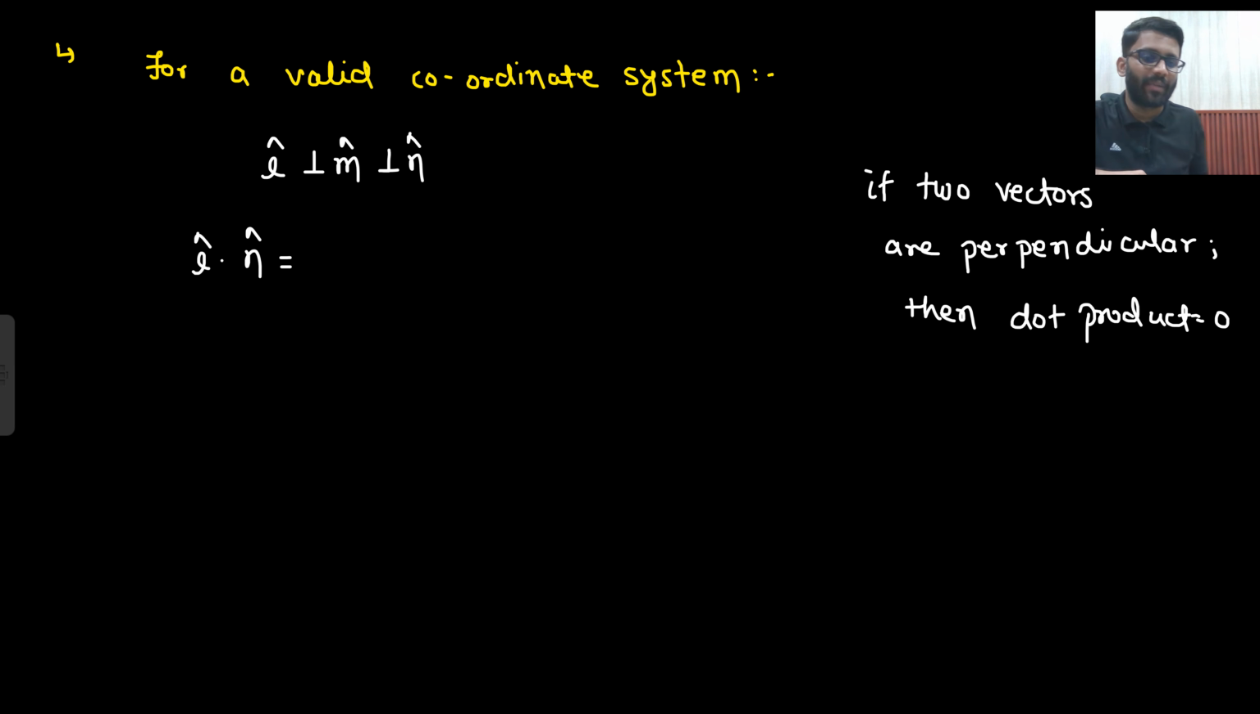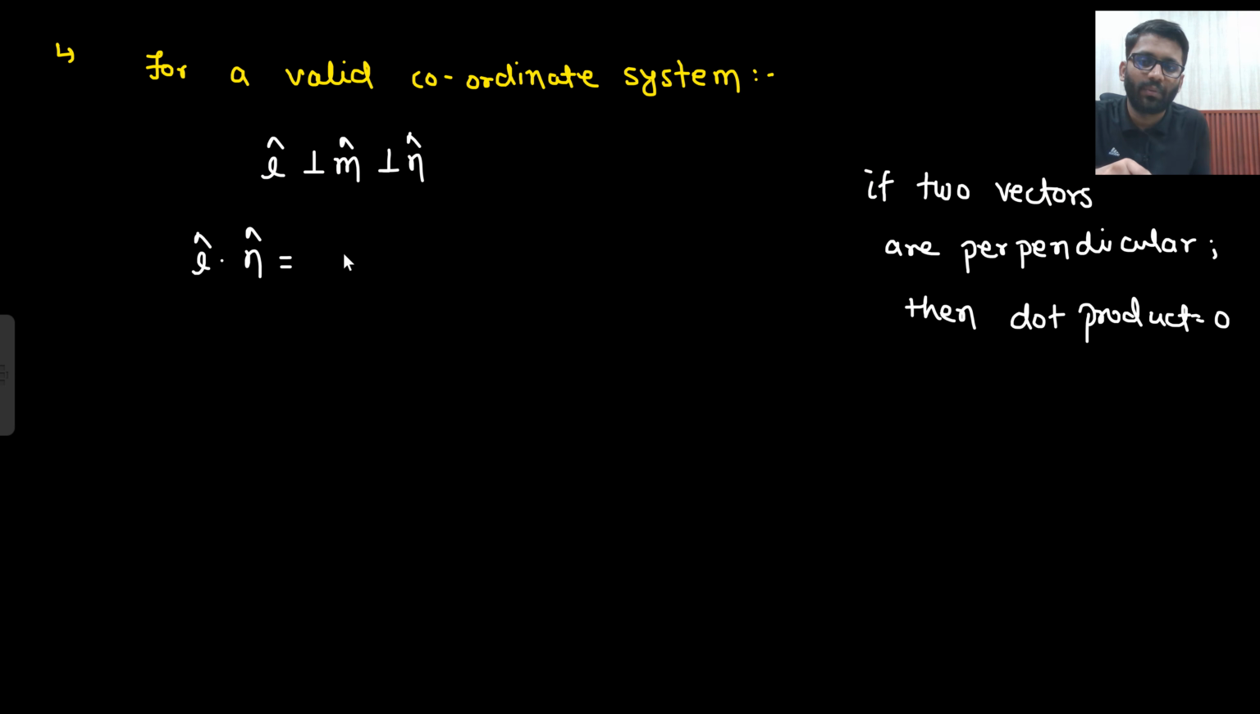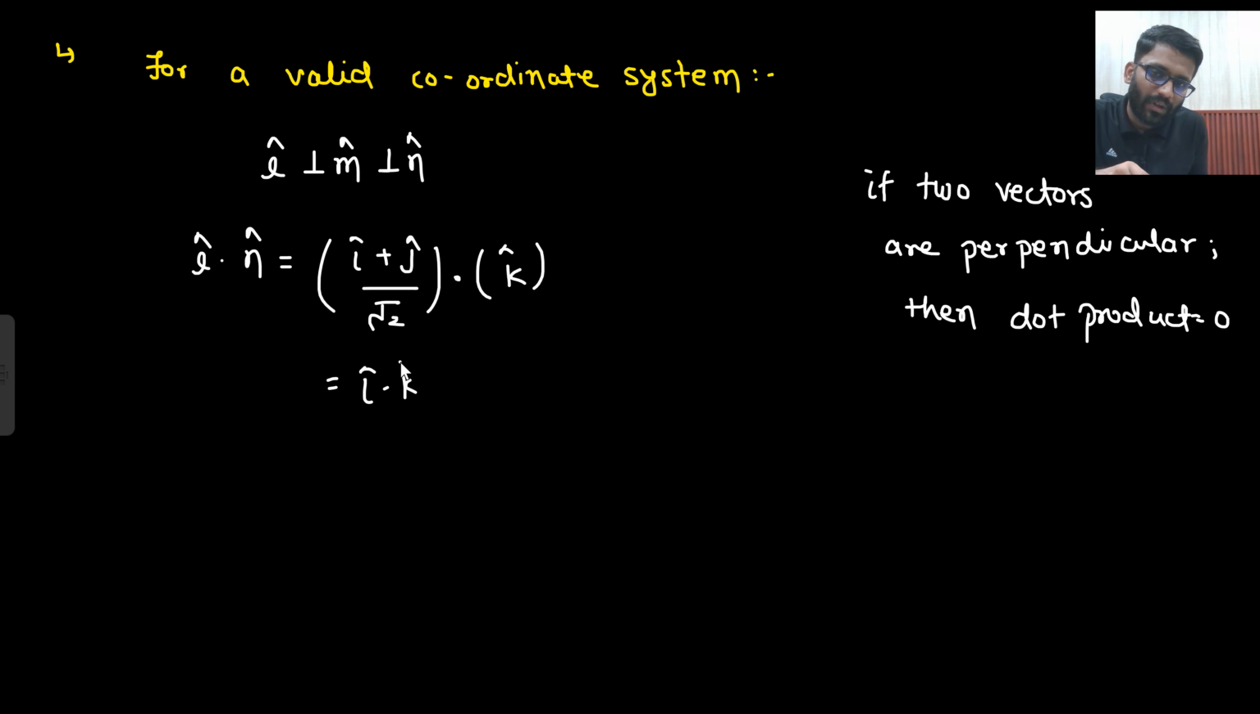So L cap dot n cap I am doing. What is your L cap? L cap is i cap plus j cap by root 2. Dot, what is n cap? N cap is k cap. So i cap dot k cap you are getting, plus j cap dot k cap you are getting, divided by root 2. What is i cap dot k cap? 0. What is j cap dot k cap? 0. 0 plus 0 divided by root 2, 0. So L cap dot n cap is 0.